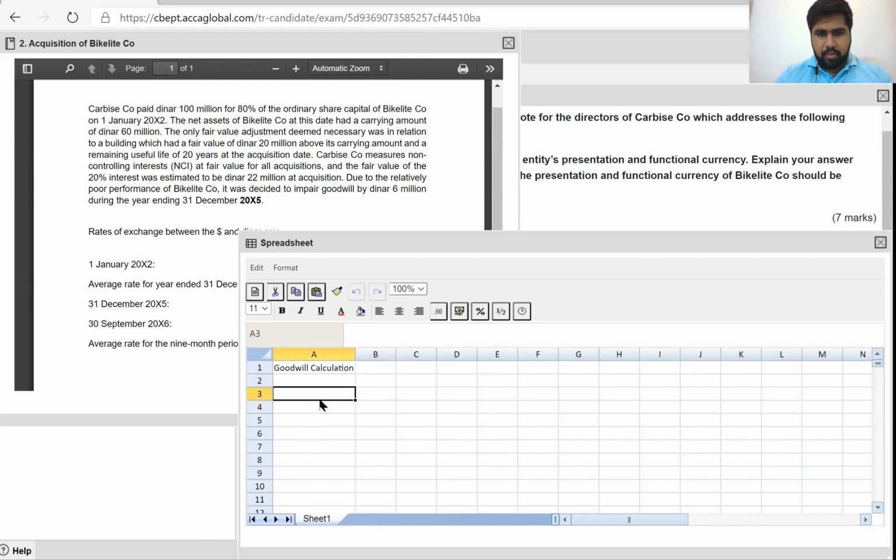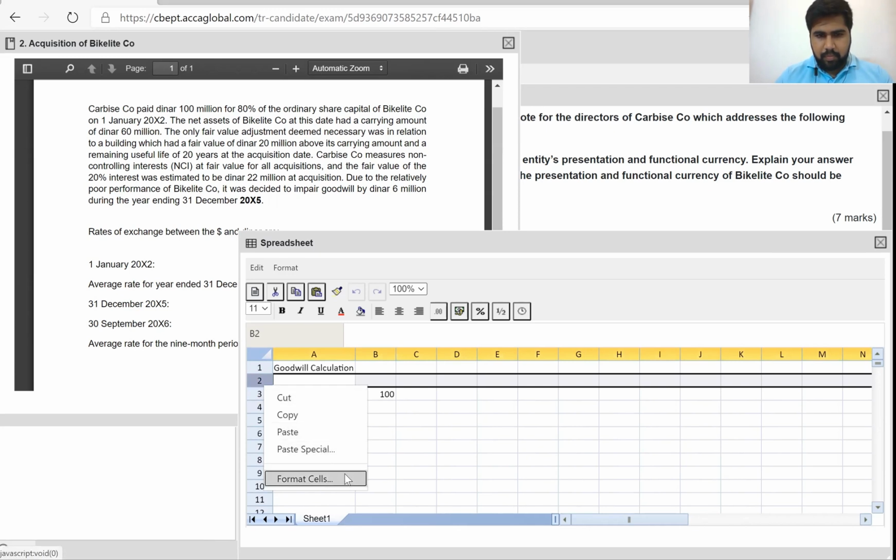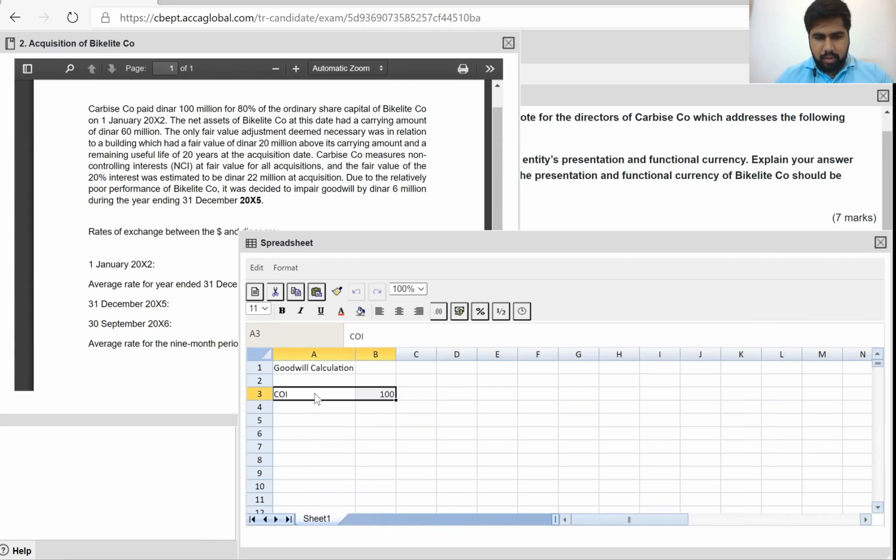So the consideration is 100, just mention over here. You're not allowed to add a cell or use auto sum here, so I have to double click to edit the cell. I'm using millions.